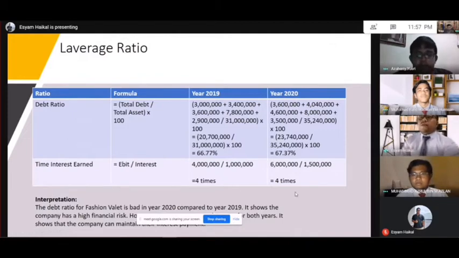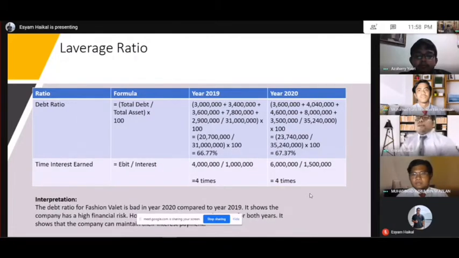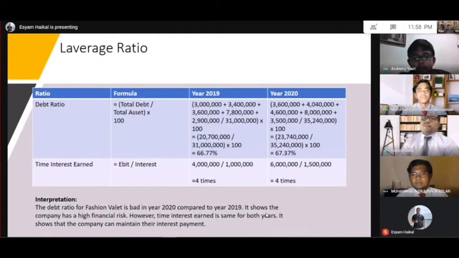For this, it shows for the leverage ratio, the company has a high financial risk, because it peaked in year 2020. But the time interest earned is the same. It shows that the company can maintain their interest payment.